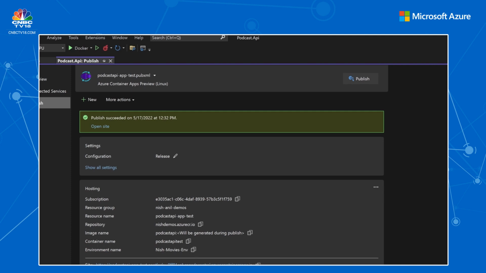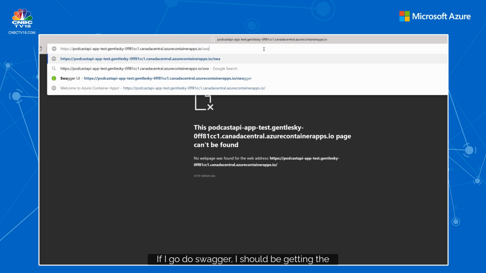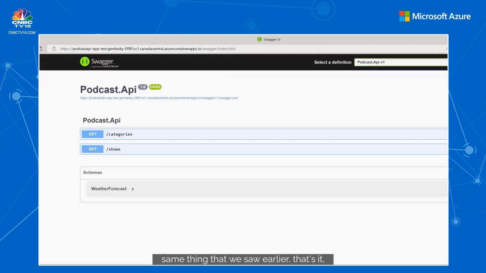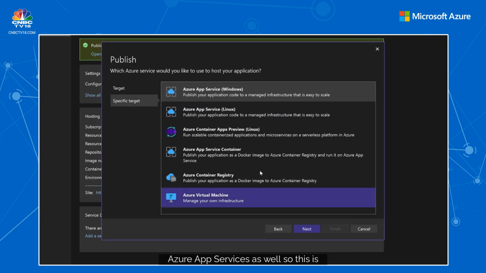So I do that. And now let's go see what the response is. Now if I go to Swagger, I should be getting the same thing that we saw earlier. That's it. Categories and shows right there. We'll also look at how to publish this into Azure App Services as well.